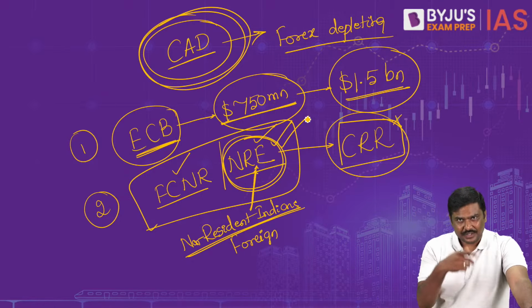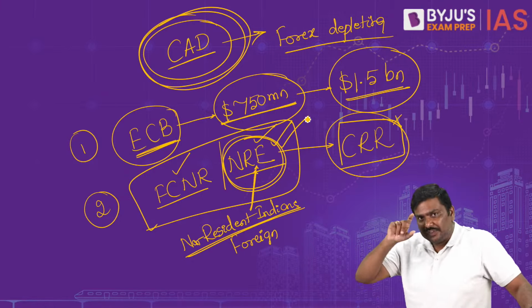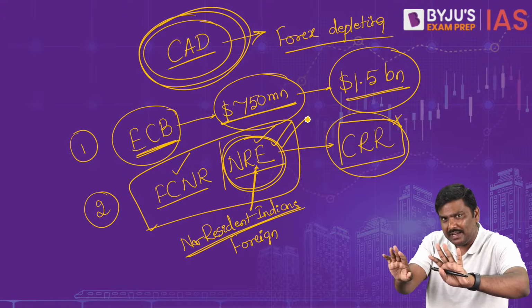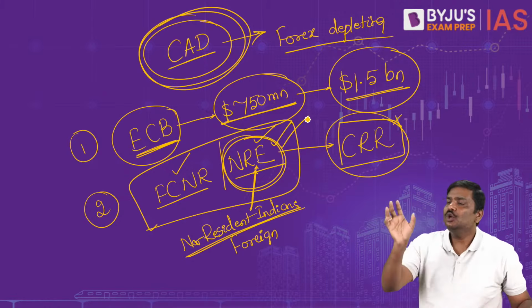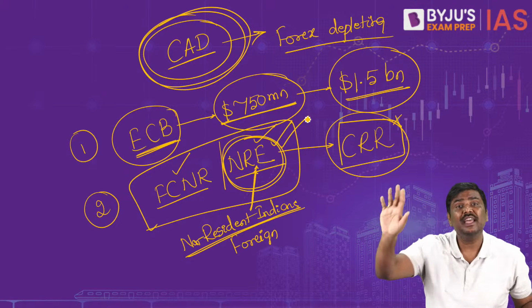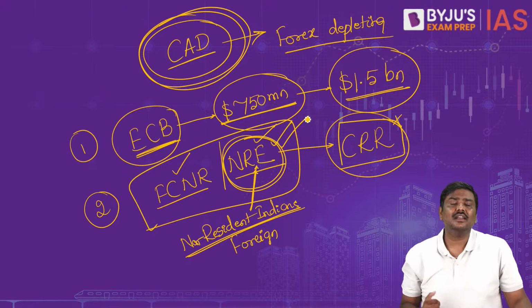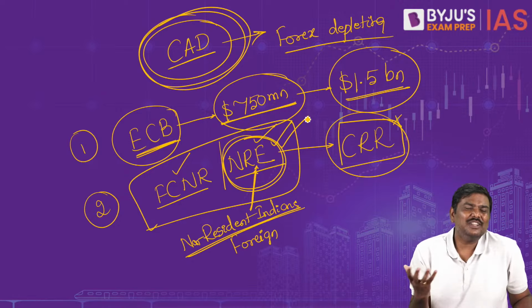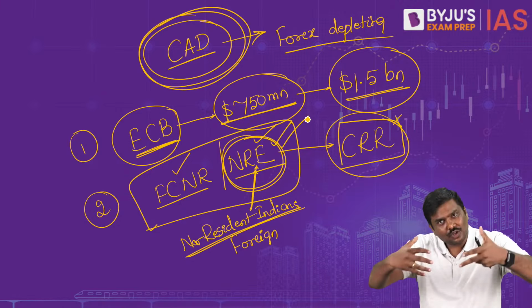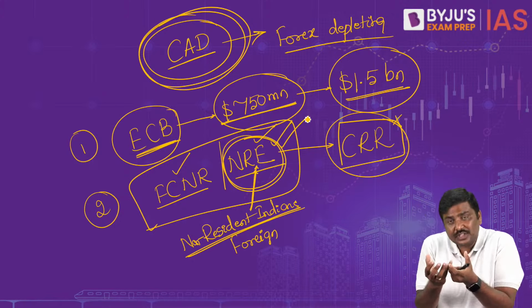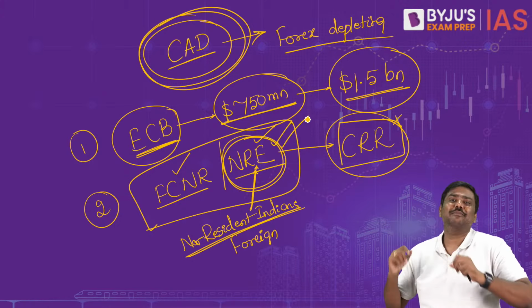Now have a look at this. If this bank is told by RBI, don't worry about it, you collect the deposit, don't keep CRR, what is the implication of it? It simply means the bank can now use all the 100 rupees. The bank can use the full 100 rupees for lending purposes.